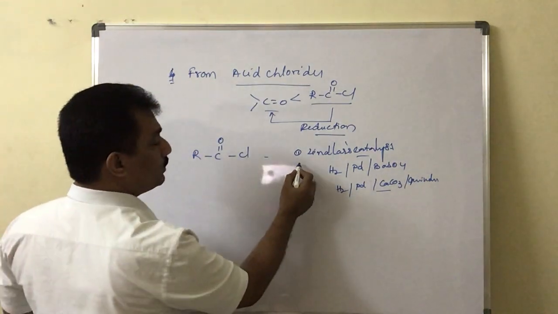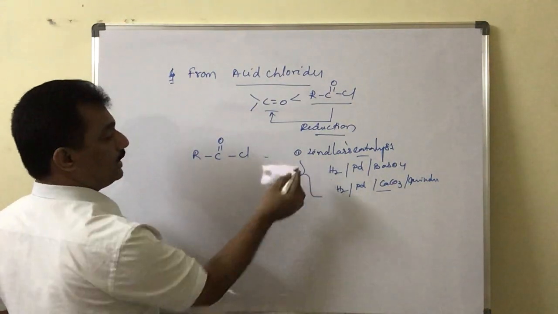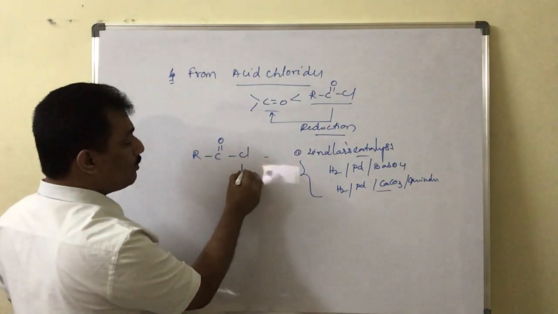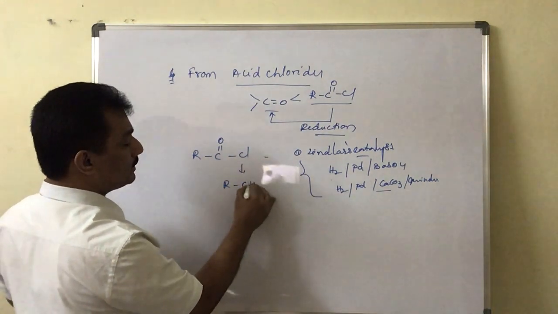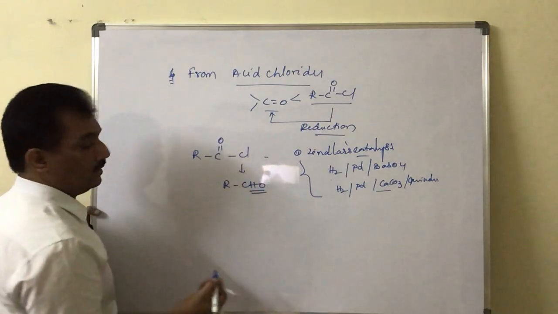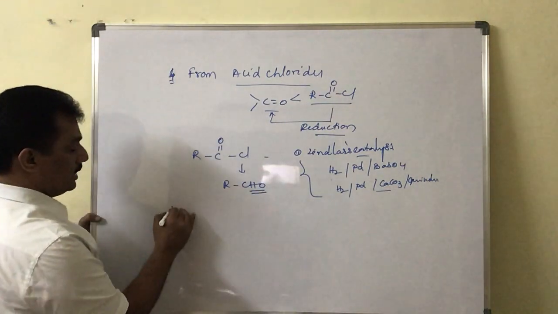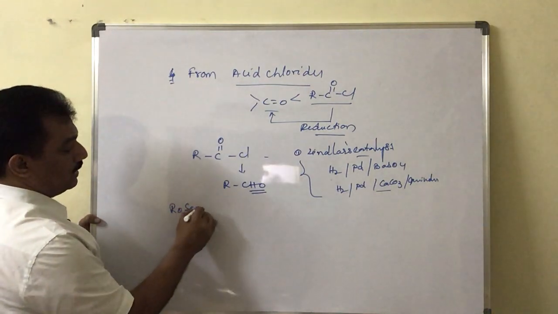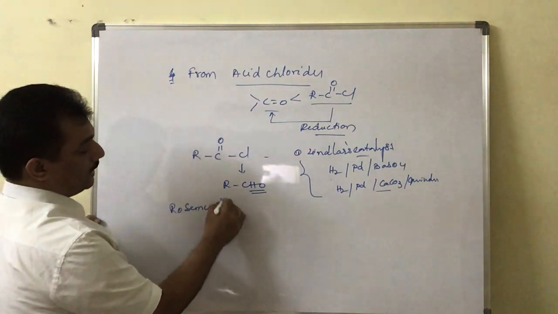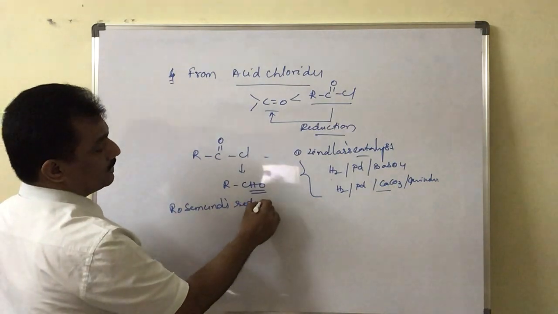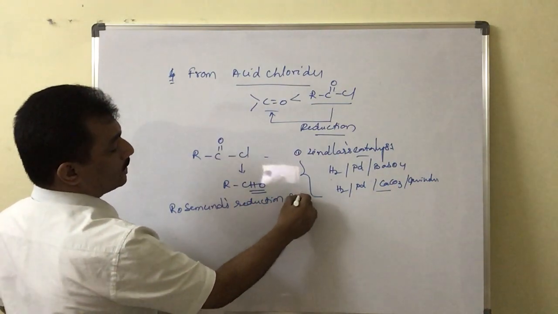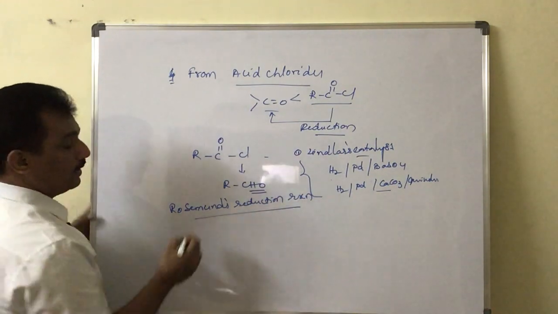When we use Lindlar's catalyst for the reduction process, we get only aldehydes. Only aldehydes are obtained in this reduction process. Such a process is known as Rosenmund's reduction reaction.